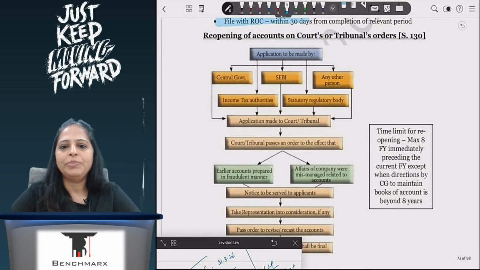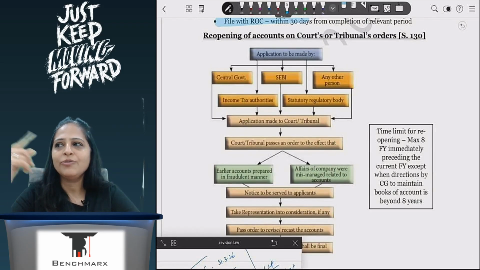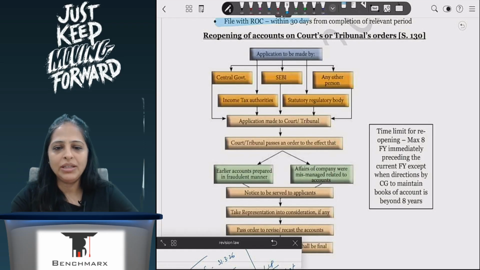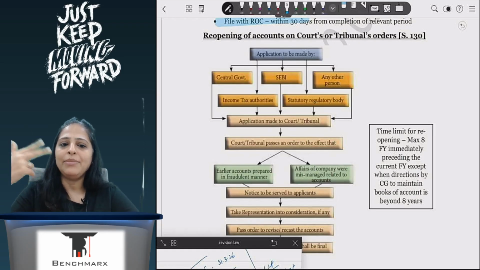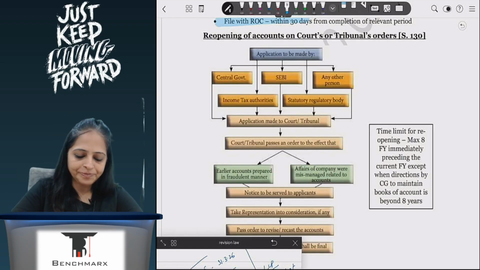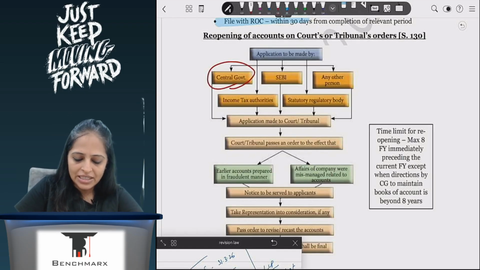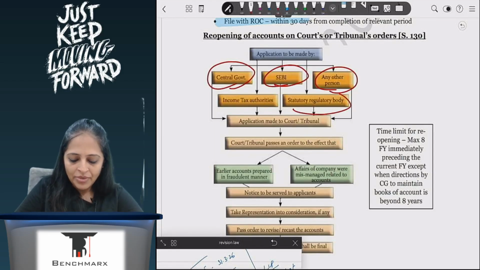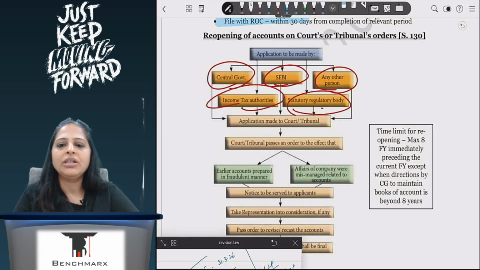Coming to reopening of accounts, here reopening of accounts can happen in two ways. One is someone is complaining and then I'm reopening the accounts. Second one is I myself feel that something is wrong and I'm reopening my accounts. When it comes to a complaint, who can make it? It can be done by CG, SEBI, a statutory regulatory authority, or the income tax authority.